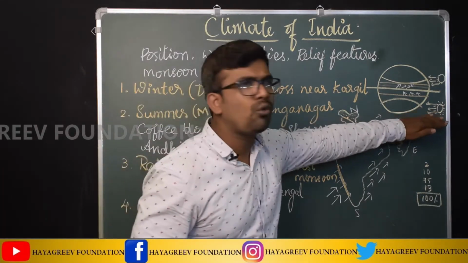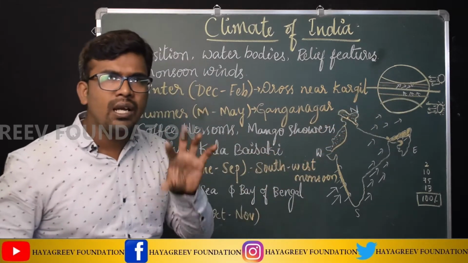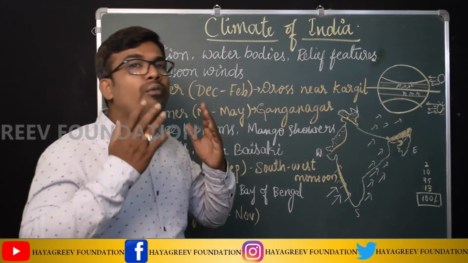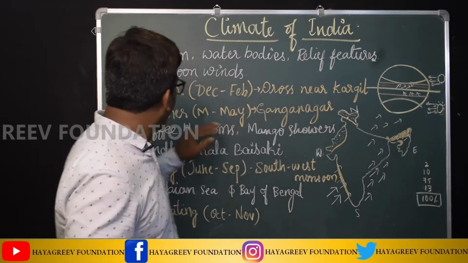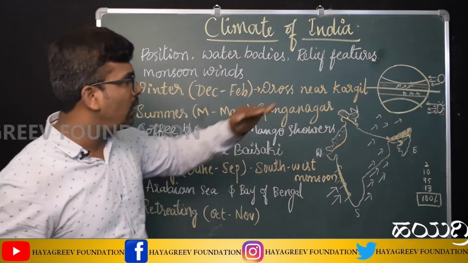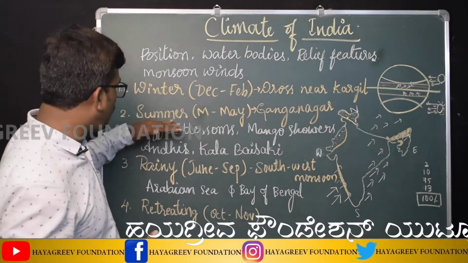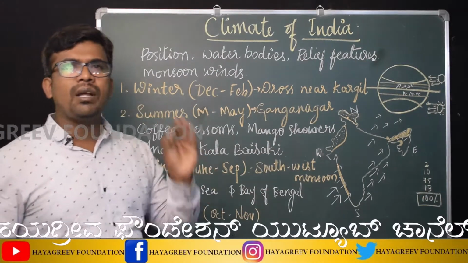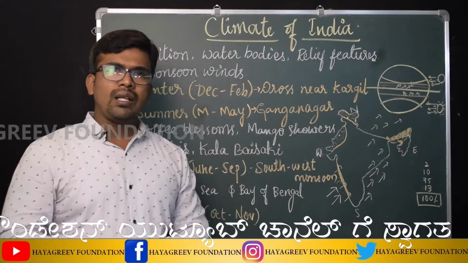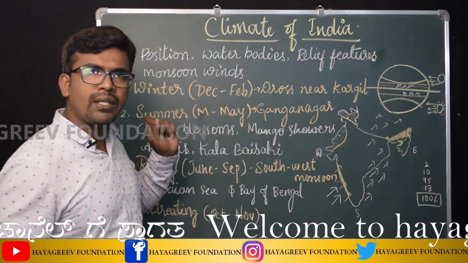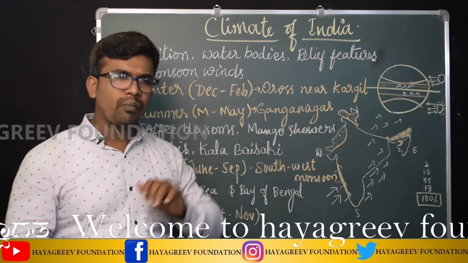By the end of February, the sun starts to move towards the northern hemisphere. Actually, the sun does not have any movement, but due to the revolution, we feel it. So at the end of February, the sun moves towards the northern hemisphere. As a result, we get the summer season. The summer season starts from March to May.